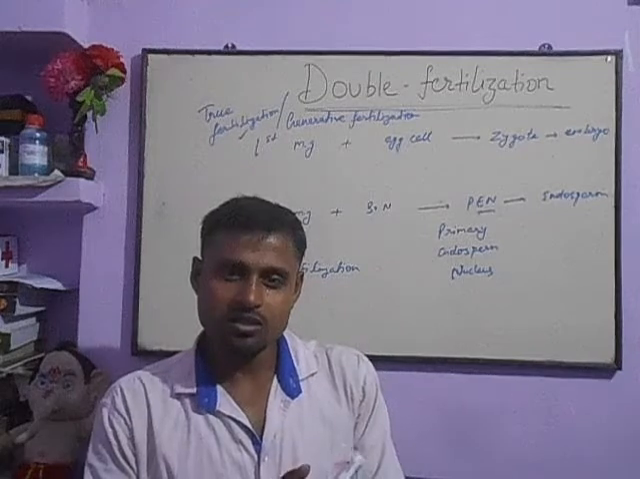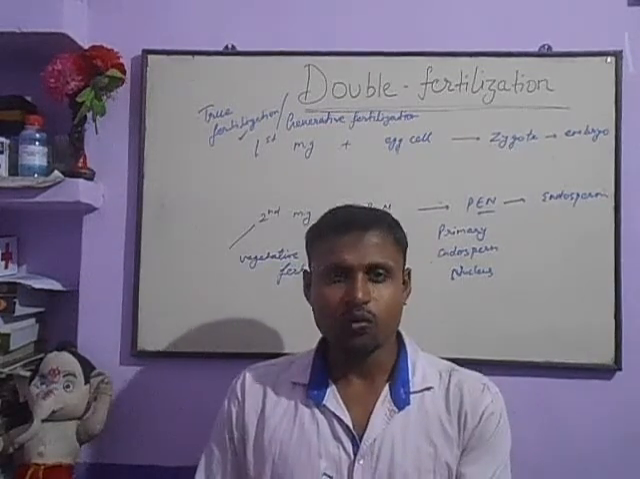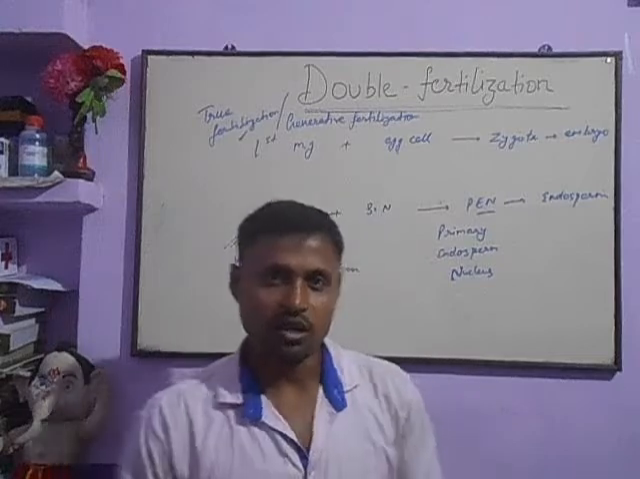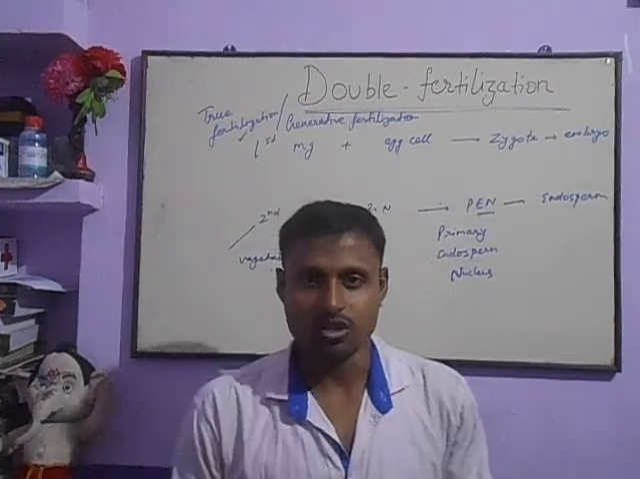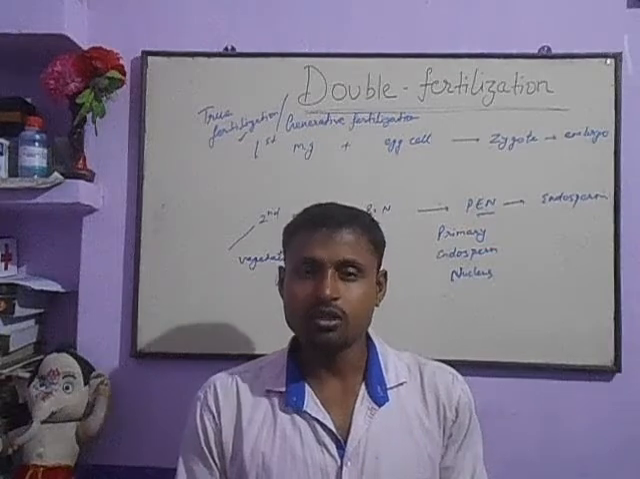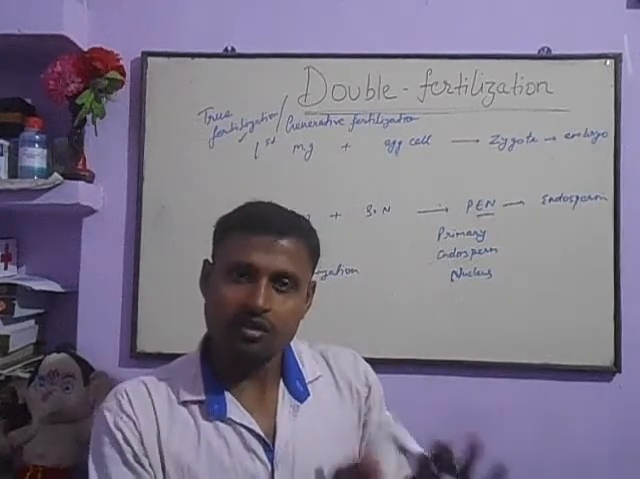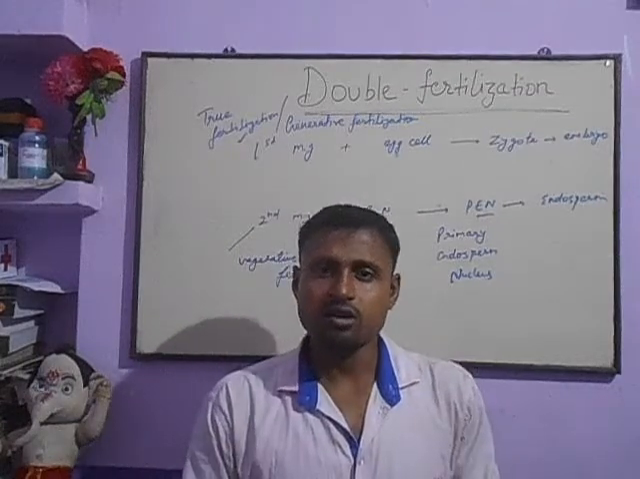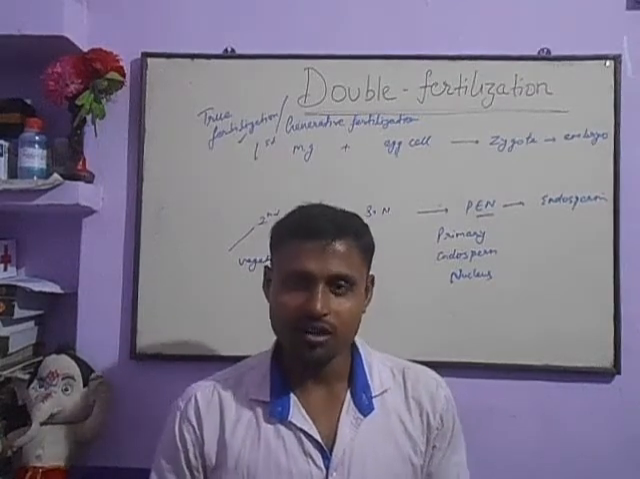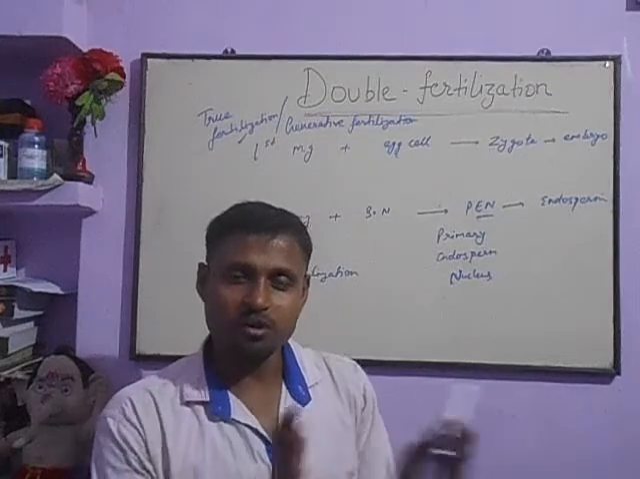In some cells half the chromosomes will be there. In some cells the full set of chromosomes is there. The cell in which half the chromosomes are there is called haploid, and the cell in which the full set of chromosomes is there is called diploid. It's very simple. Simple, yaar. In some cell the chromosomes are full.